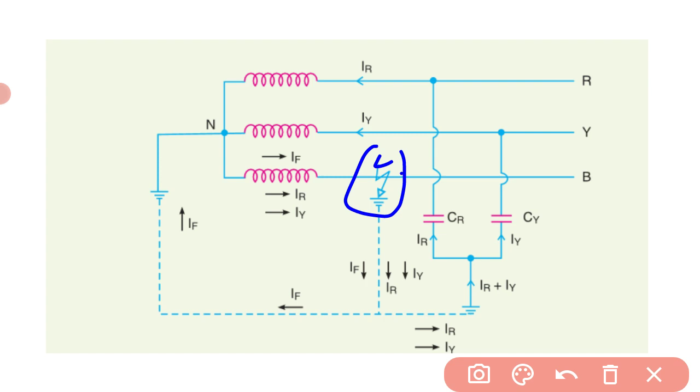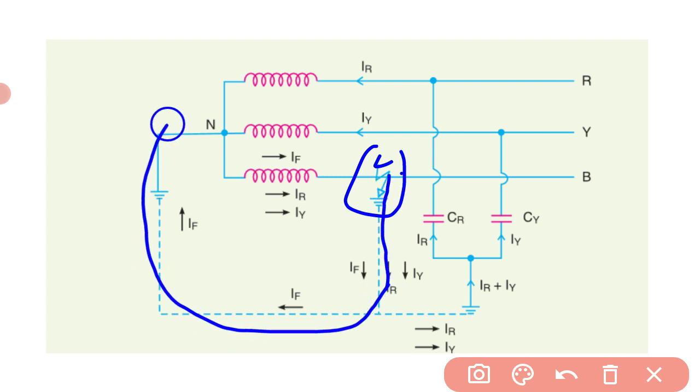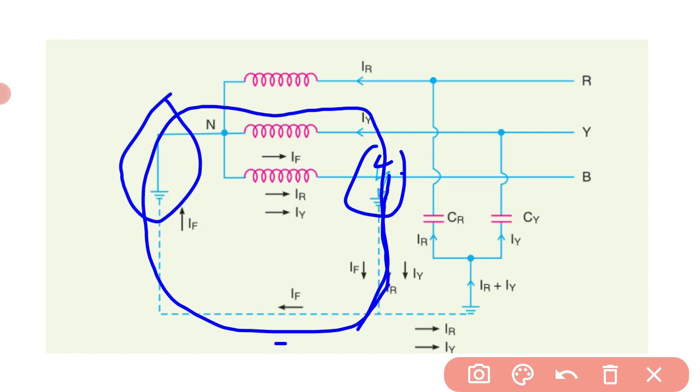What happens here? The current flows. We get the complete path here. You can see, I hope it is clear, right? So this is a complete path. Why? Because of this grounding. If grounding is not done, what happens? This closed path does not exist. I repeat, the closed path we will not get if the neutral is not grounded.